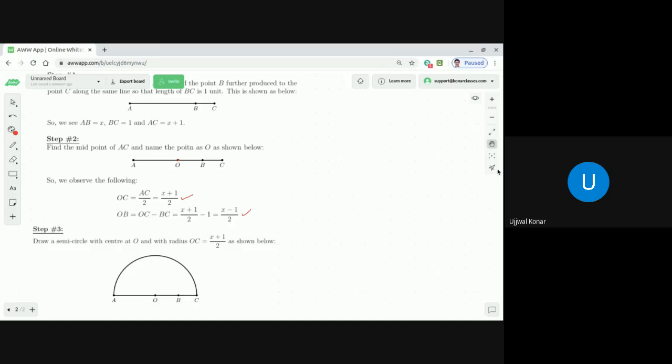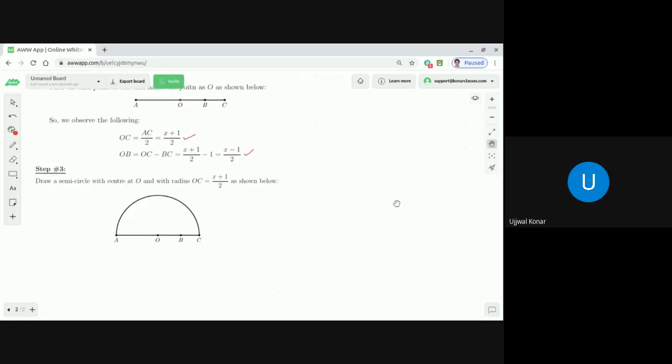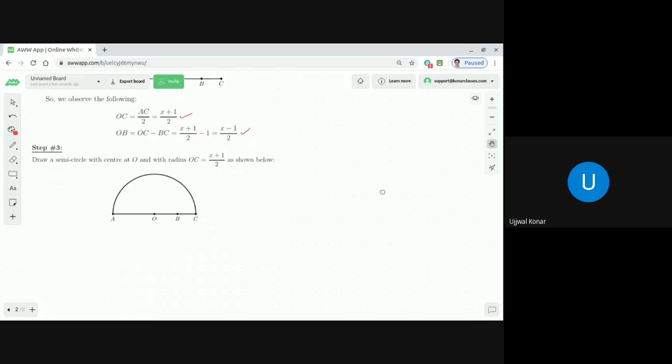Then the semicircle will look like this, no, dear students? Correct, sir. Okay, so you take that O as a center and OC as the radius and construct a semicircle. Obviously, this semicircle will look like this. Any doubt? Absolutely clear, Manishika? Kalpita? Yes, absolutely clear.